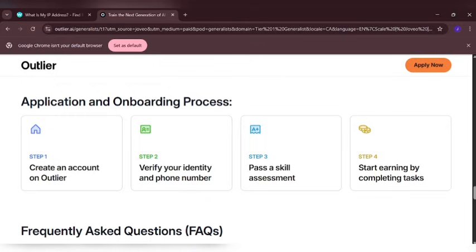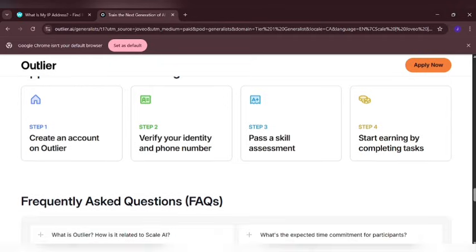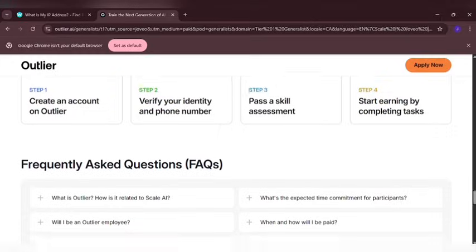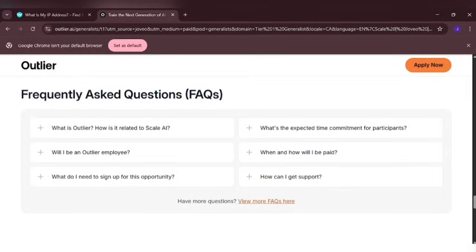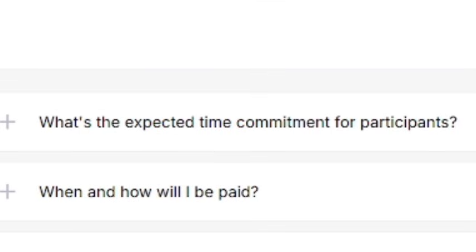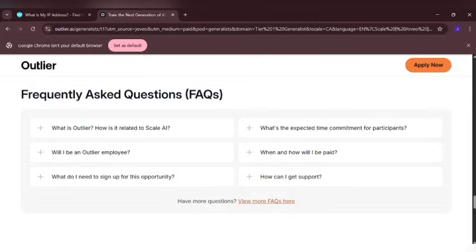Now for you to get started, all you just need to do is to come down to where you can see the button apply. Before that, you can see frequently asked questions, which you can go through and get to understand what it means. Right here you can see where it says, what is Outlier? How is it related to Scale AI? Will I be an Outlier employee? What do I need to sign up for this opportunity? What's the expected time commitment for participants, and when and how will I be paid? How can I get support?